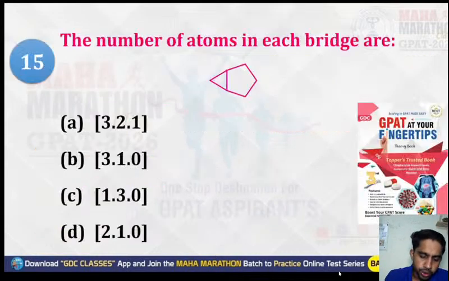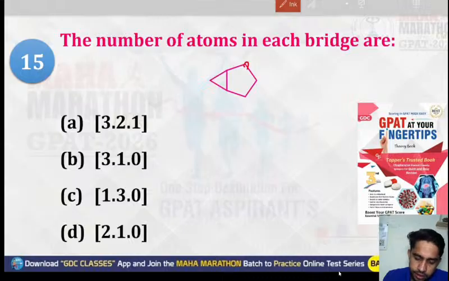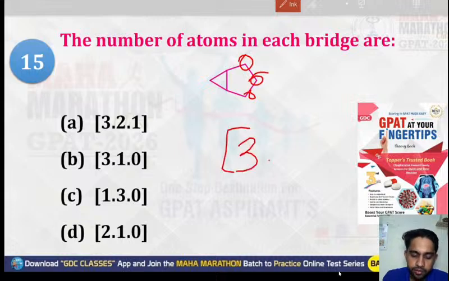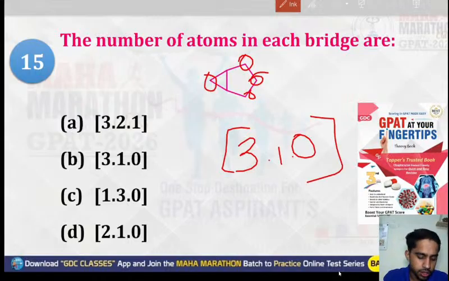Next question. The number of atoms present in each bridge. Okay, so how many bridges are there? 3 bridges. The first one is like this one, then second and third. In the first bridge, how many atoms are present? 1, 2, 3. So in the first bridge, 3 are present. In the second bridge, 1 atom is present. In the third bridge, is there any atom present? No, 0. 310 will be the right answer.